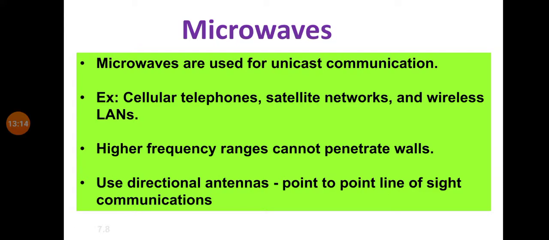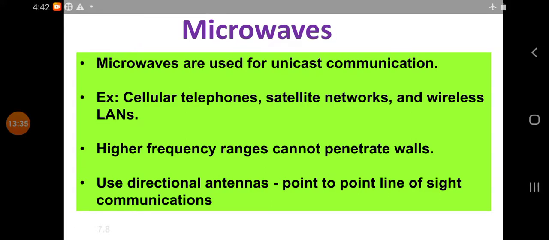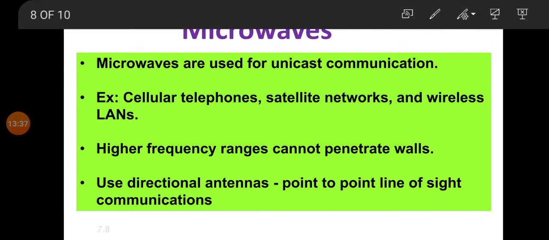So satellite network is also an example, because whatever the satellite transmits is a one-to-one transmission, and for that transmission we use microwave. Then the next point is that higher frequency ranges cannot penetrate walls. Higher frequency waves do not travel through